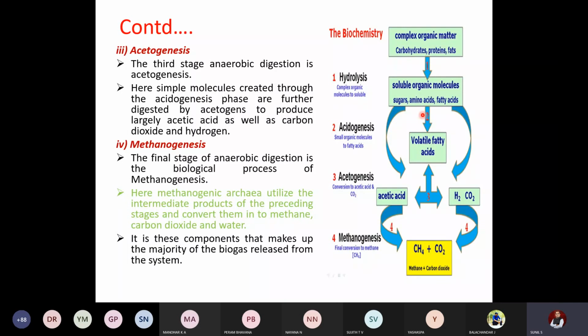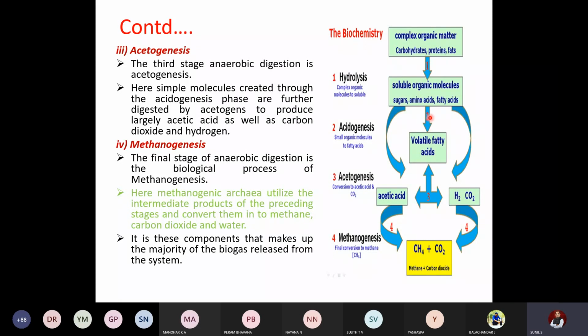Aerobic means in the presence of air, and anaerobic means in the absence of air. So you will have a sealed container. After certain days, the hydrolysis and acidogenesis reactions complete. Then when the acetogenesis reaction starts, you will slowly start getting the output of gas. In the first two stages, simple molecules will be formed. In the third stage, acetogenesis, these simple molecules are further digested by acidogens, a class of bacteria, which produce acetic acid, carbon dioxide and hydrogen.